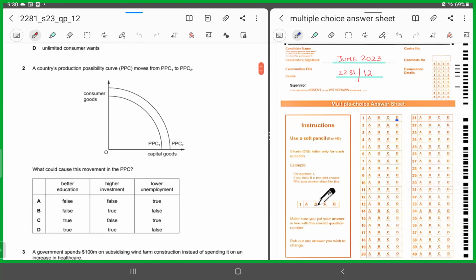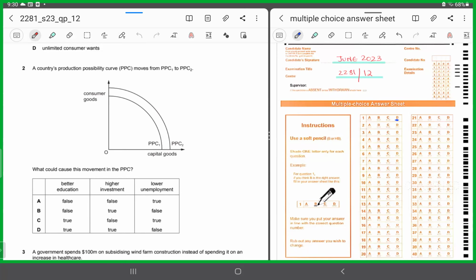It talks about the PPC curve. It says a country's PPC has now shifted from PPC 1 to PPC 2. There's an outward shift towards the right. The outward shift towards the right, what does it suggest? Yes, the productive potential of the economy has risen. Economic growth. The economy is thriving, progressing. The productive potential has increased.